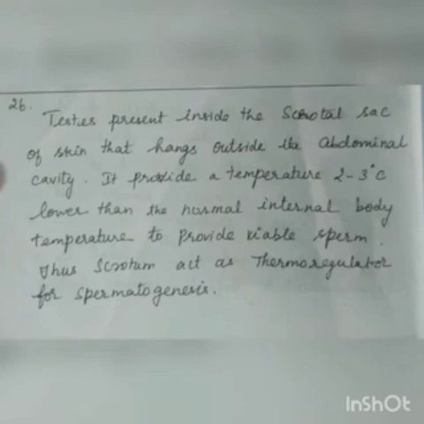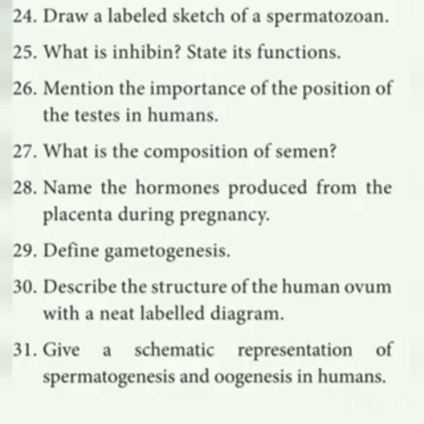So this scrotal sac provides 2 to 3 degrees lower than normal body temperature to keep the sperms viable. Thus, the scrotum acts as a thermoregulator for spermatogenesis. The question may be asked like this: why does the scrotum act as a thermoregulator? They may ask that, or they may ask the importance of the position of testis in humans.